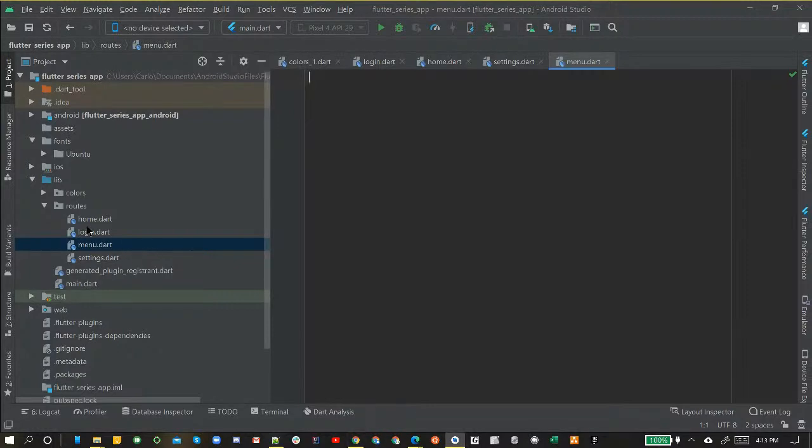Okay, so as we continue, we got our four routes here ready to go. They're all empty though, completely empty. So the first thing we want to do is create our first stateless widget. We'll create that in login or home, either one, because we're actually going to copy it into all of them, so it doesn't really make a difference. First, we want to get that import, because all of these files are going to be using the Flutter material import.